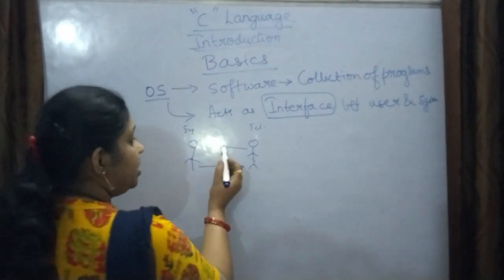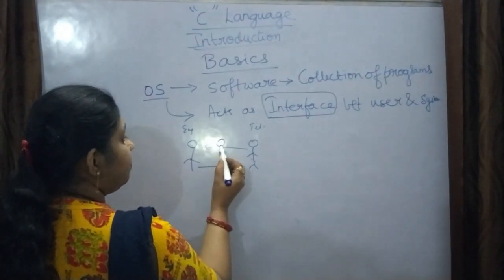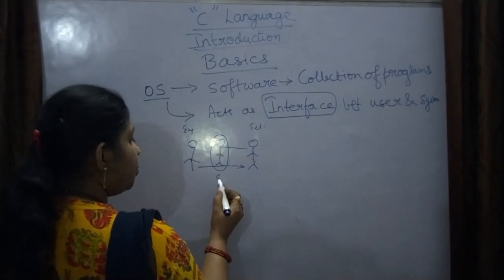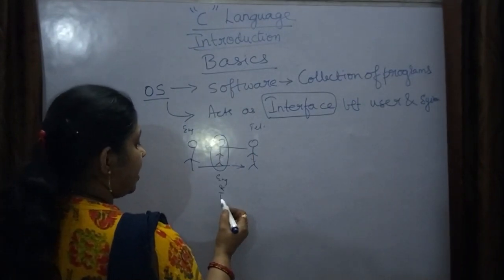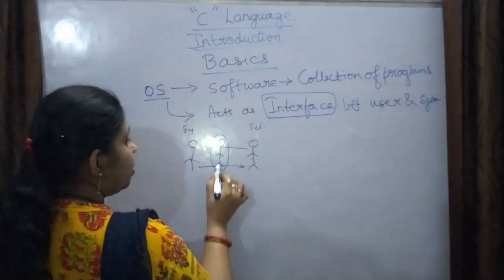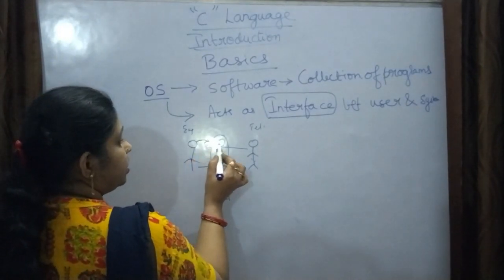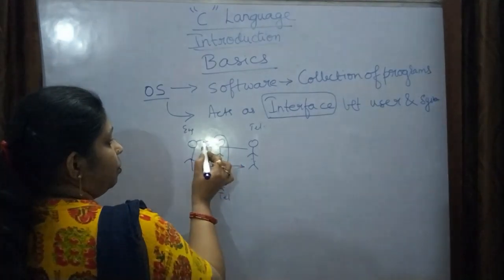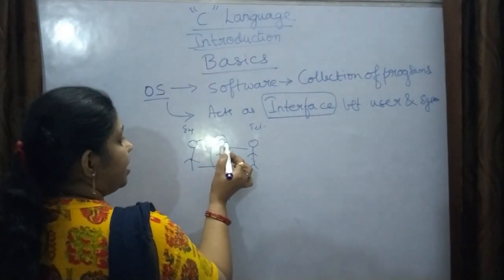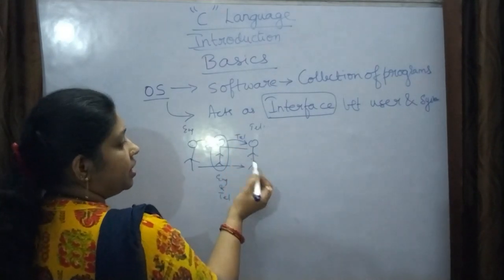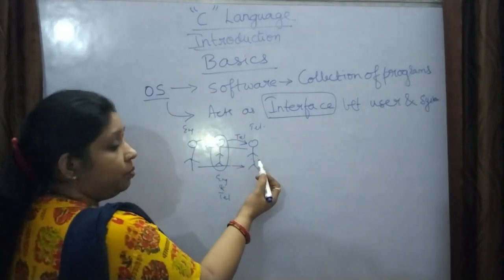So at that time, these two persons need one more person who knows both English as well as Telugu. Whatever the first person says, he will understand, convert into Telugu and explain it in Telugu.